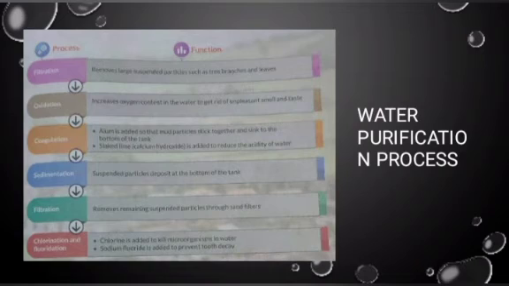Slaked lime, calcium hydroxide, is added to reduce the acidity of water. Sedimentation: suspended particles deposit at the bottom of the tank. Filtration removes remaining suspended particles through sand filters.